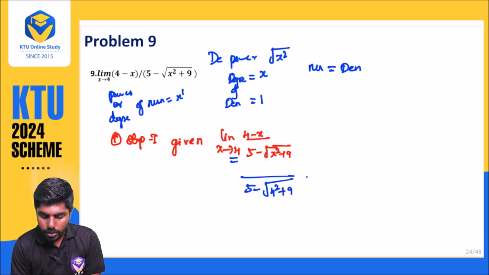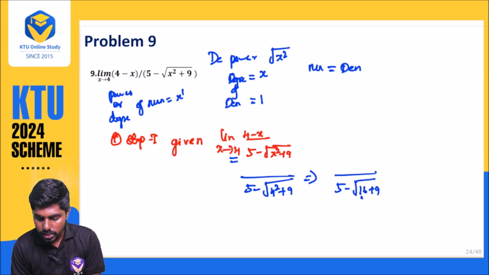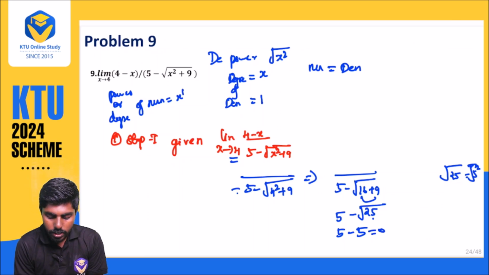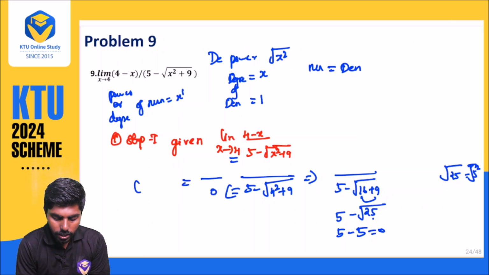So what will happen, this is nothing but 5 minus root 16 plus 9. What is 16 plus 9? 16 plus 9 is nothing but 25. So 5 minus root 25. What is root 25? Root 25 is nothing but 5, since the square and the root cancel. So it will be 5. 5 minus 5 is 0. So this is nothing but 0, which means it is undefined.